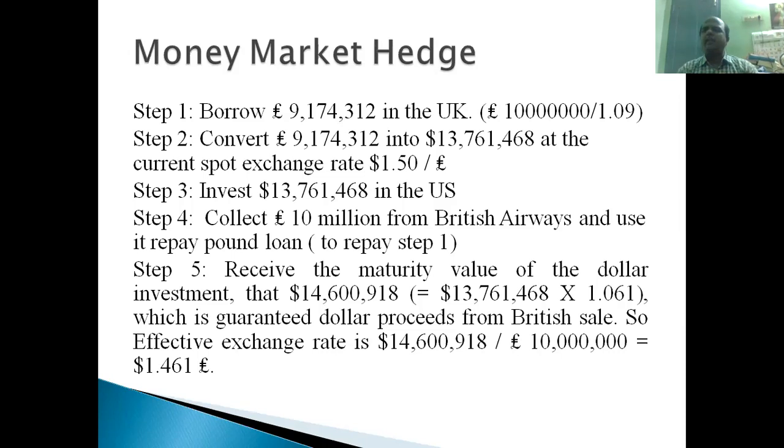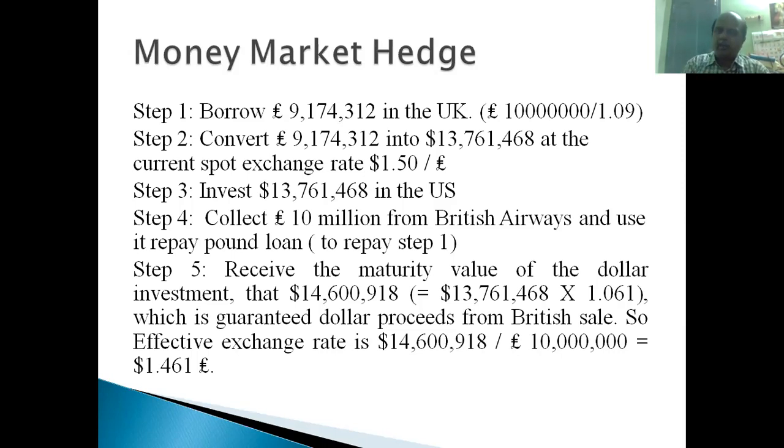So Boeing Corporation discounts the 10 million pounds at the 9% interest rate, which is the UK interest rate. What is the amount coming? 9.17 million pounds. This they will borrow from the UK market. Boeing Corporation will borrow from the UK market. The exact amount is 9,174,312 pounds.